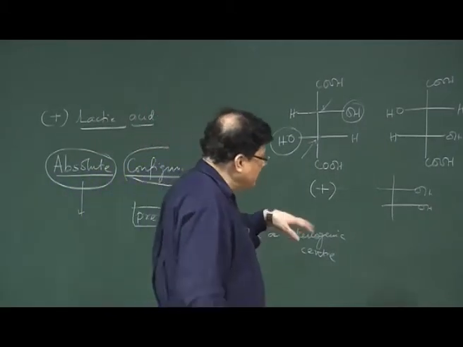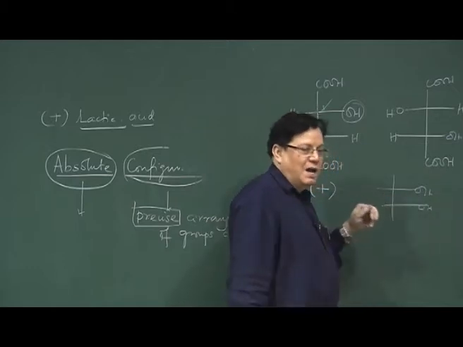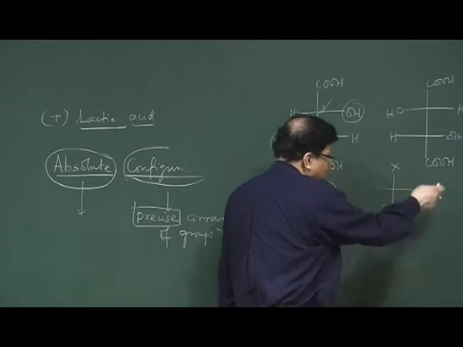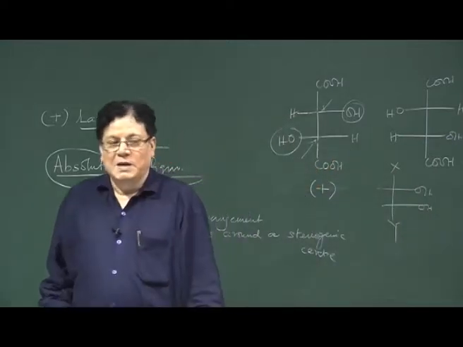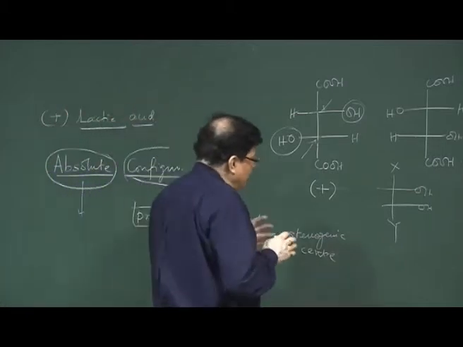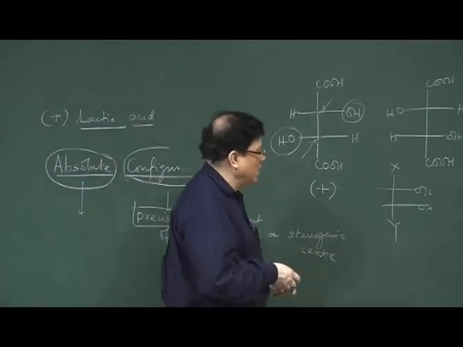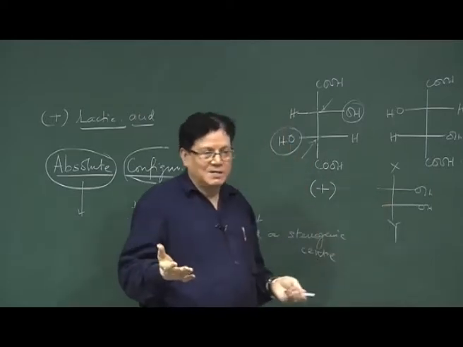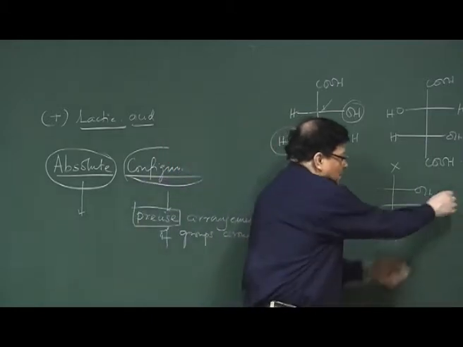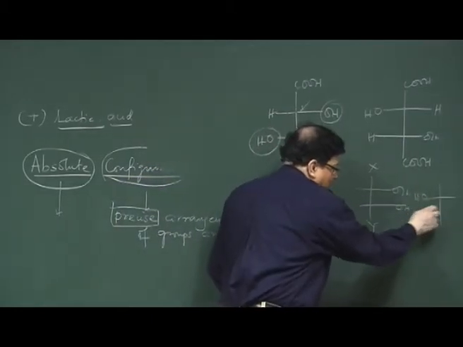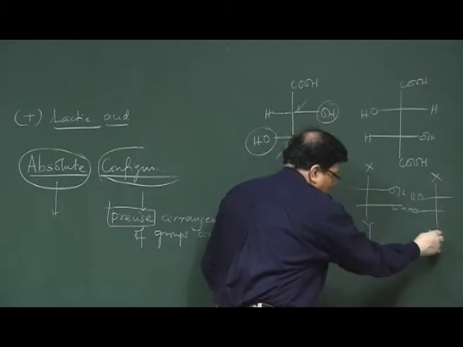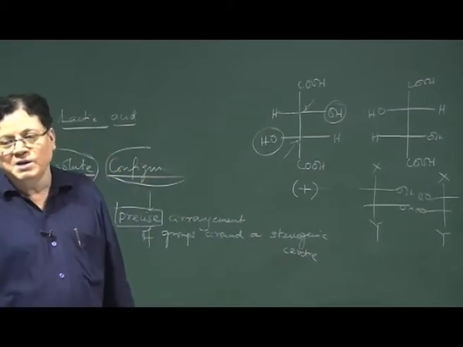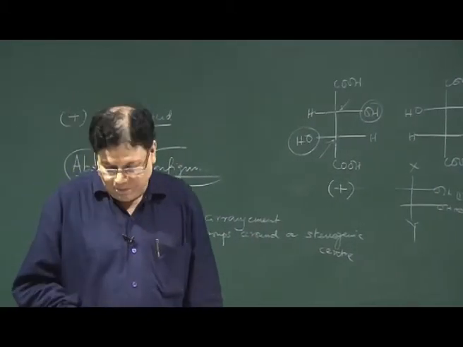Okay. Mesotartaric acid is an easier one, because you know that it has to have a plane of symmetry, so it is easier to write. But if the groups are different here, then that plane of symmetry is gone. If I want to tell a student to write the structure of a compound where the two wedges are on both sides, then he has to write another compound, unless it is a meso. So, that is the other compound. What I am saying is, I am telling the configuration of one in relation to the other. Okay. That is relative configuration.